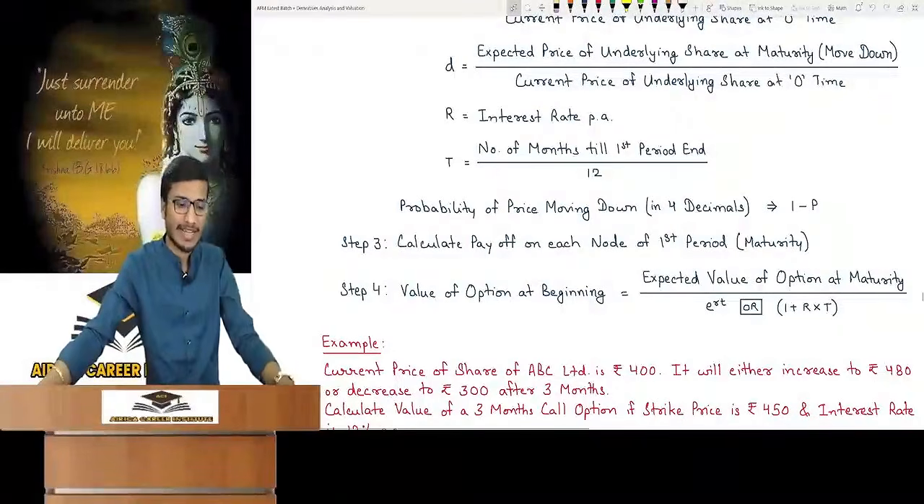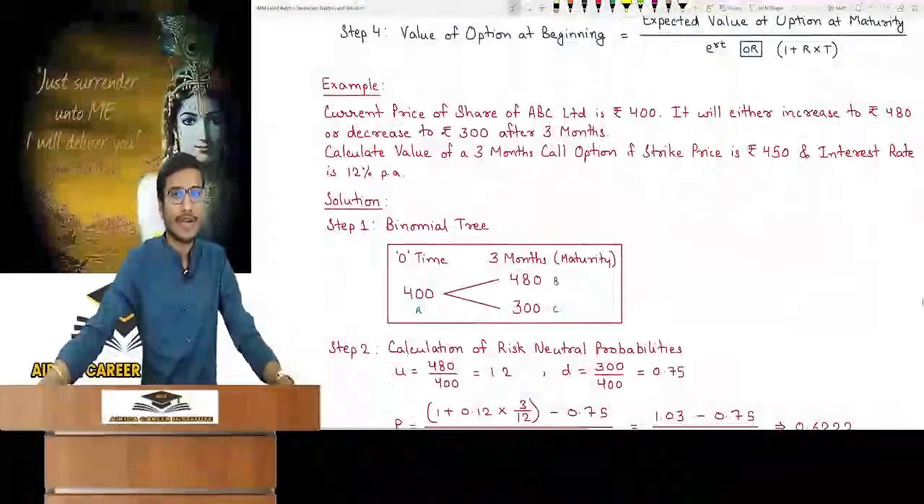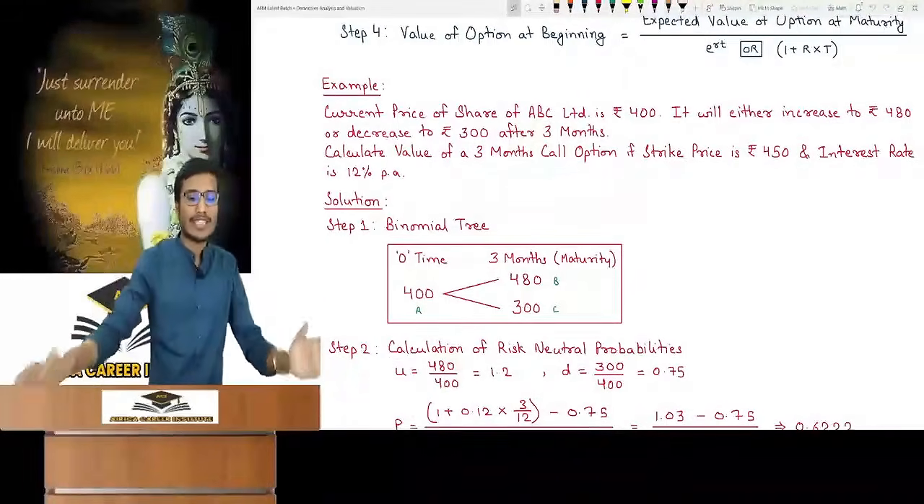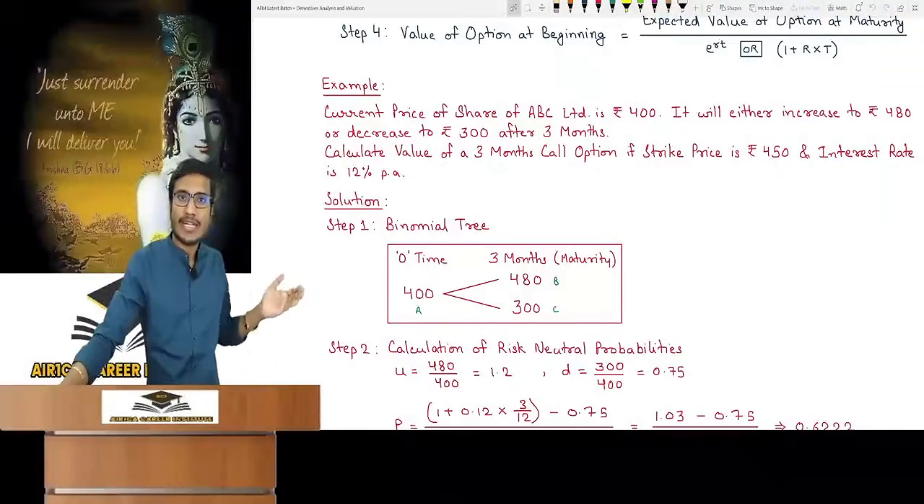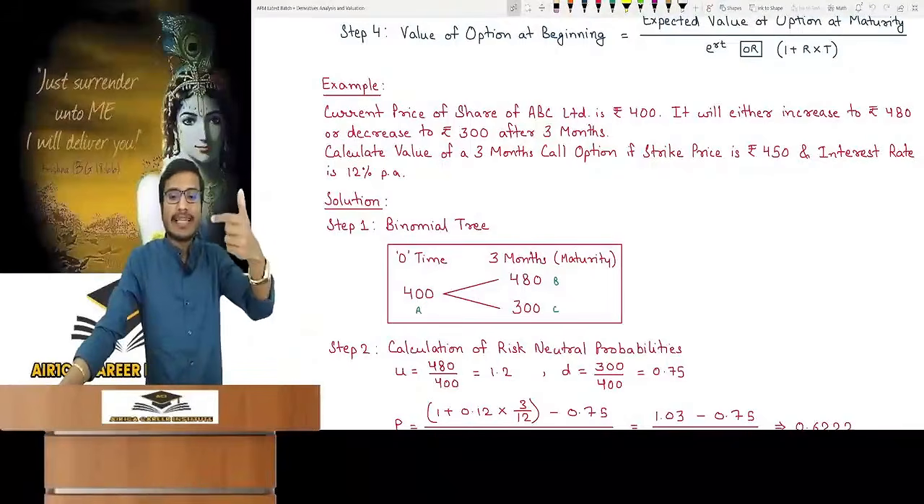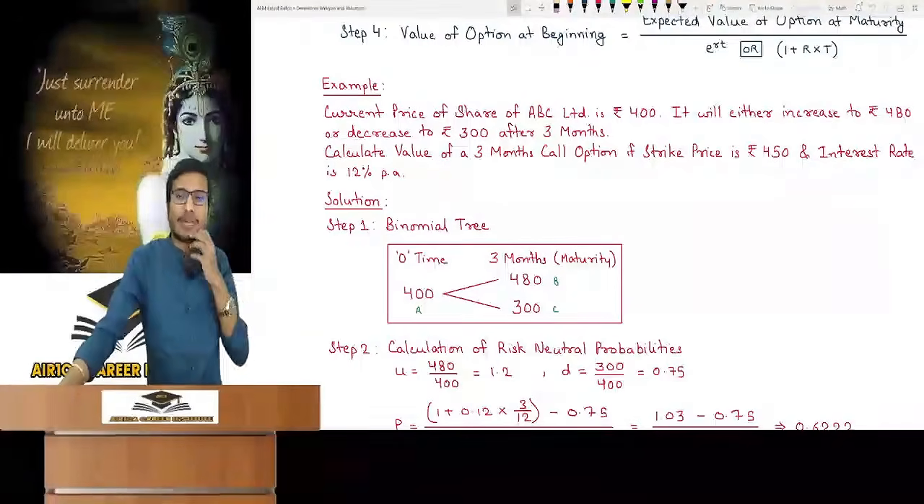Single period is complete. See the example: current price of share is rupees 400. Either increase to 480 or decrease to 300 after 3 months. So it is 400, can go to 480 or 300. This is the binomial tree of the binomial model. Find the value of 3-month call option. Strike price is 450. Interest rate is 12%. No binomial model is mentioned.